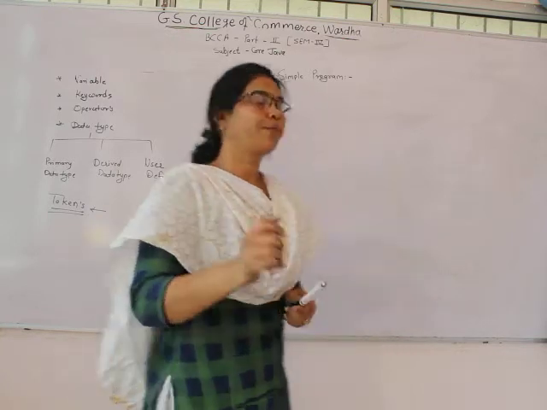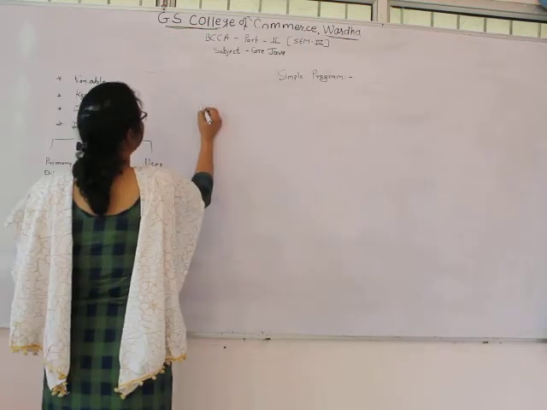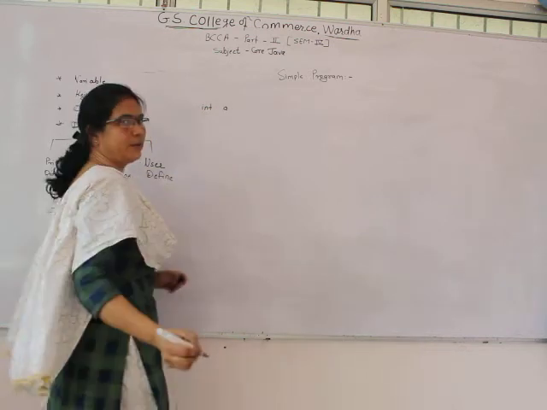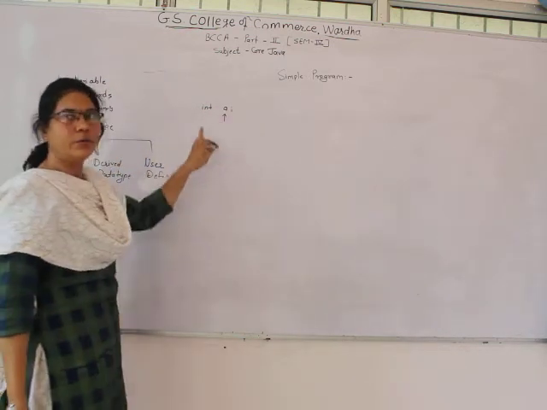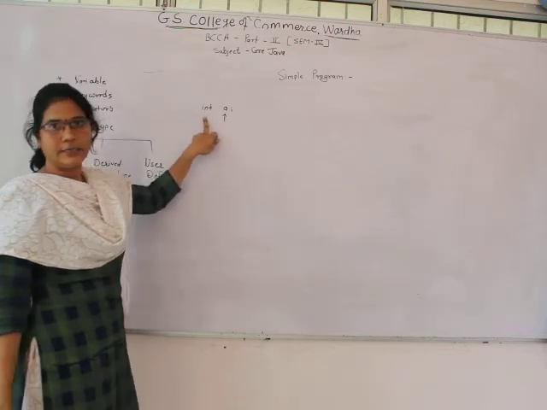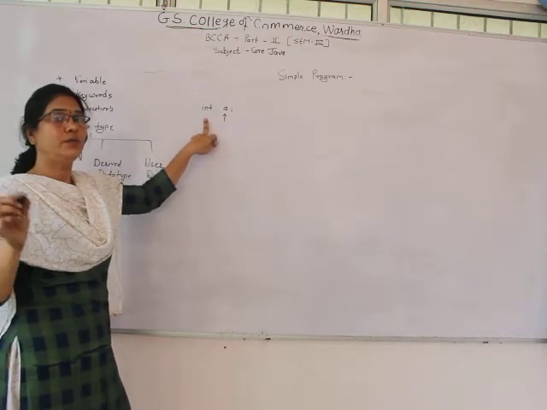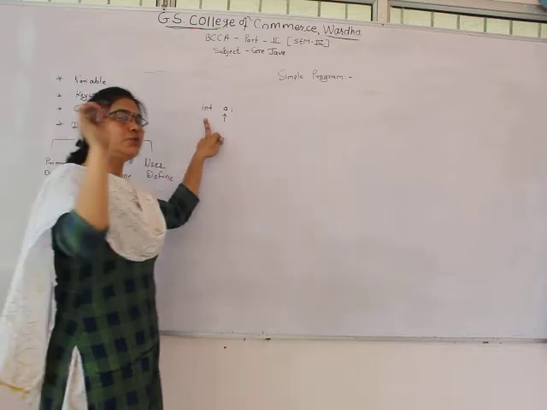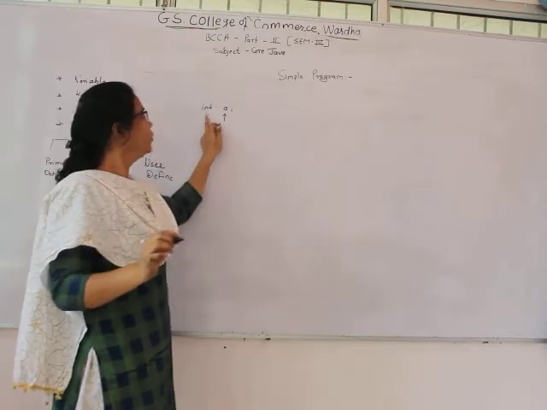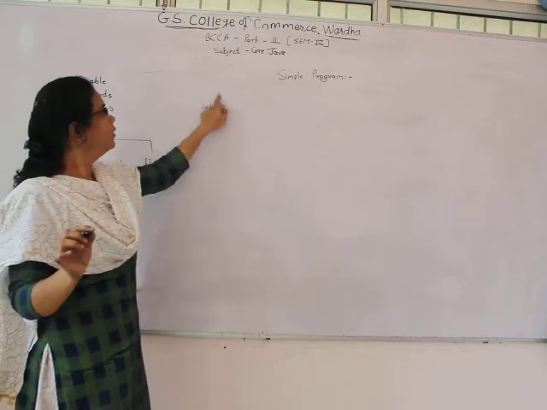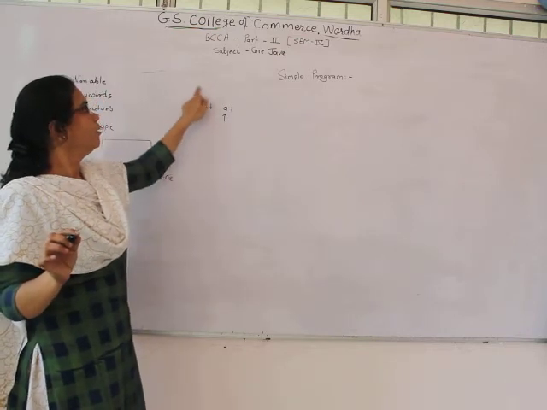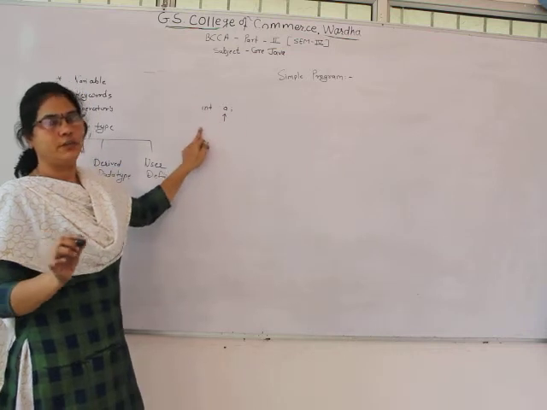Okay, if I write int a in my program, then a is a variable which has the integer data type. That means we are going to store the value in variable a following the rule of integer.